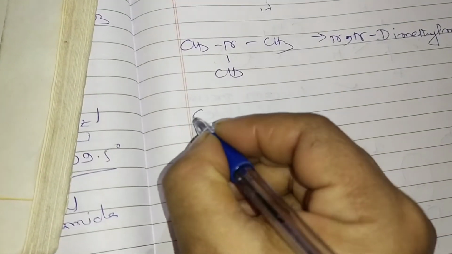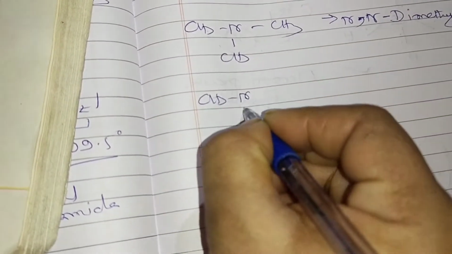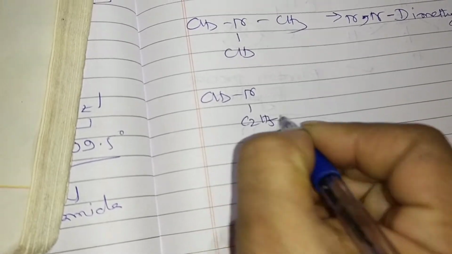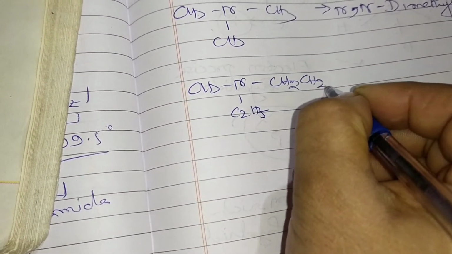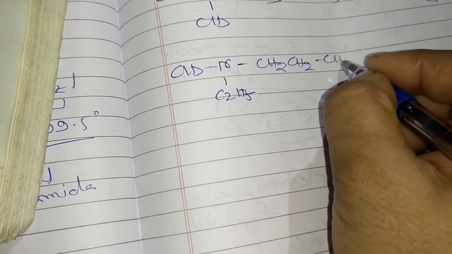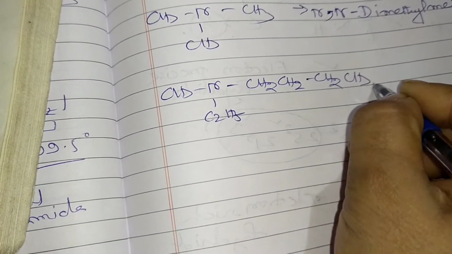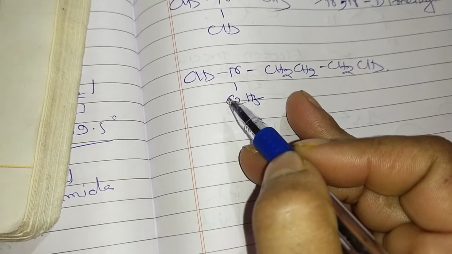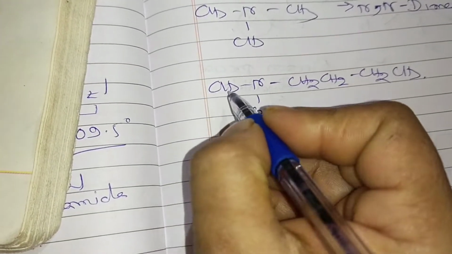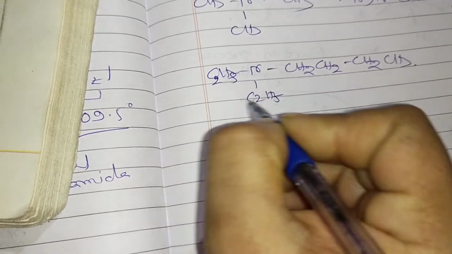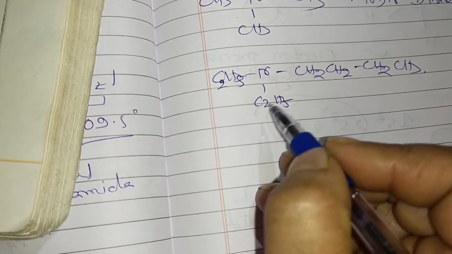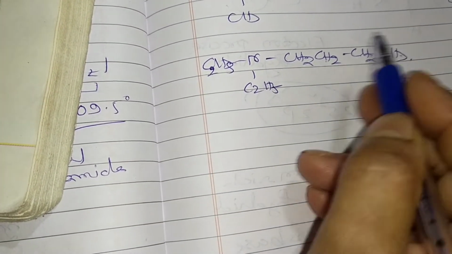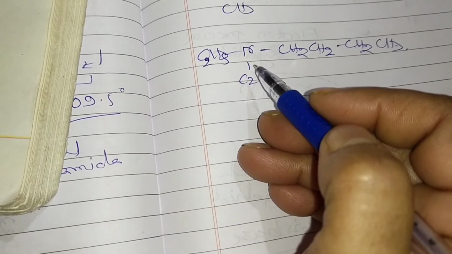And one more is coming: CH3, N, C2H5. Then it is coming CH2, CH2, CH2 and CH3. What will be the name of this compound? Now N,N, here, sorry, it is C2H5. If we are writing N-methyl and ethyl, you can also write it, or N,N-diethyl. What can we write now? 1, 2, 3, 4, butane 1 amine.